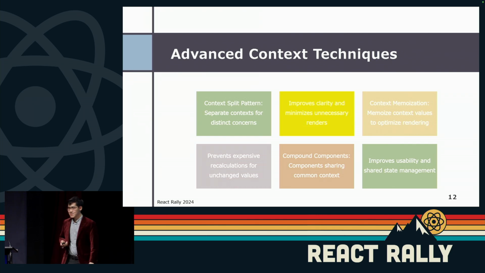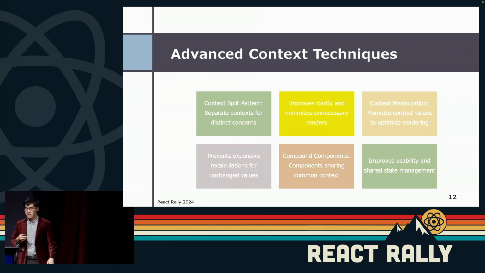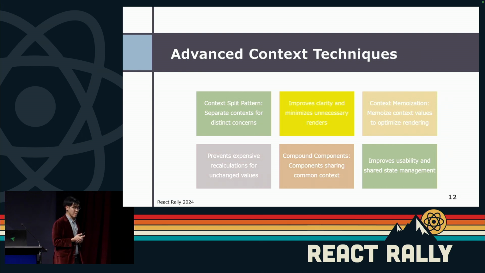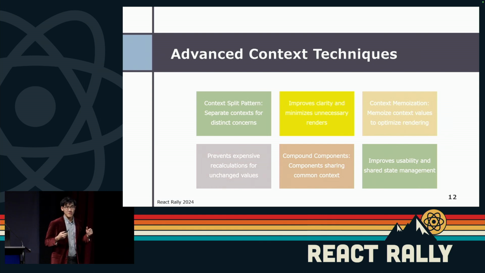So let's talk a bit more about some advanced context techniques. There are 3 things that I want to bring into consideration, which we'll cover quickly. First, the context split pattern, which is essentially a way for you to separate context for distinct concerns. We'll be showing a bit about that in a bit.